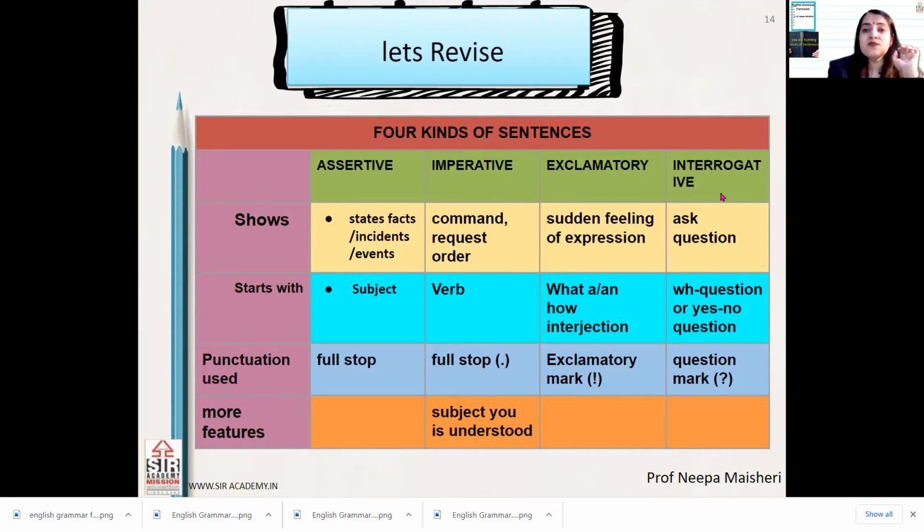Then interrogative sentence, what do they do? They ask question. There are two types, and they start with WH question words or auxiliaries. And punctuation used at the end of the sentence is question mark. And there are two kinds of interrogative sentence, as they start with WH or yes, no, and even their answers are different. So the two types of interrogative sentence are WH question and yes, no question.